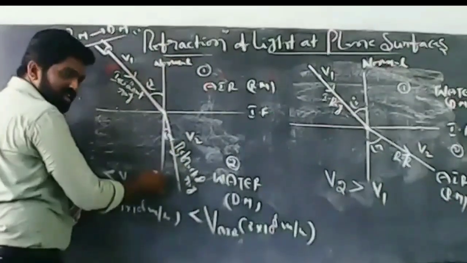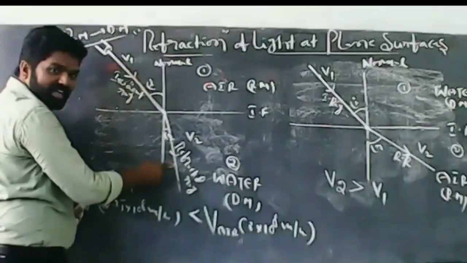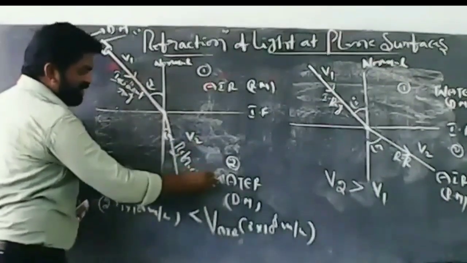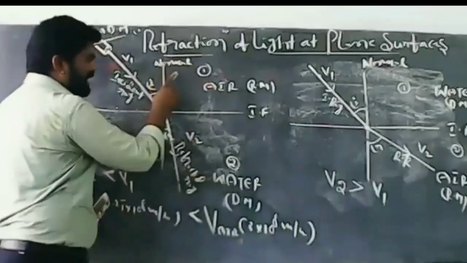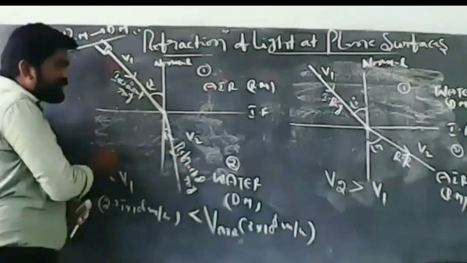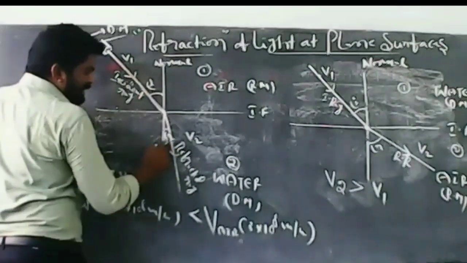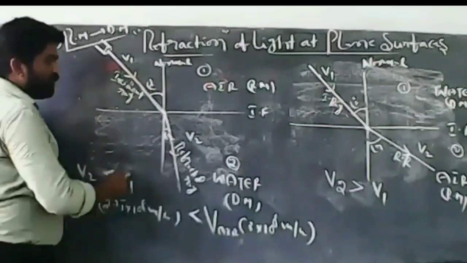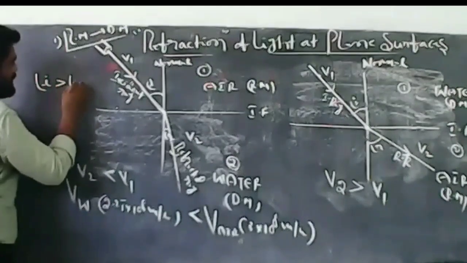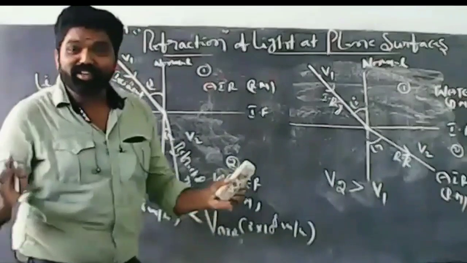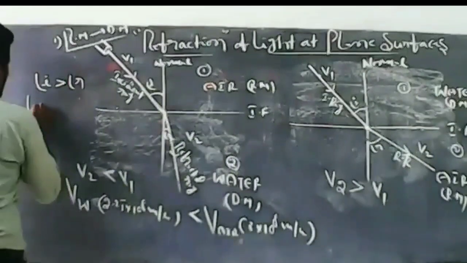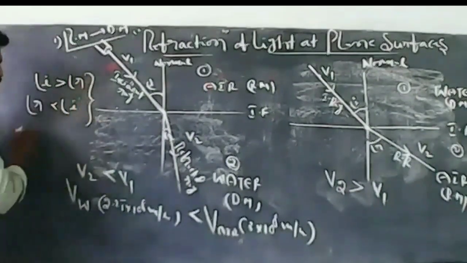See here, it is the normal. Compared to the incident ray, the refracted ray is towards the normal, because the velocity of light in water is less than the velocity of light in air. So because the light ray bends towards the normal, out of I and R, angle I is greater than angle R. It means the angle of incidence is greater than the angle of refraction. It is nothing but angle R is less than angle I.